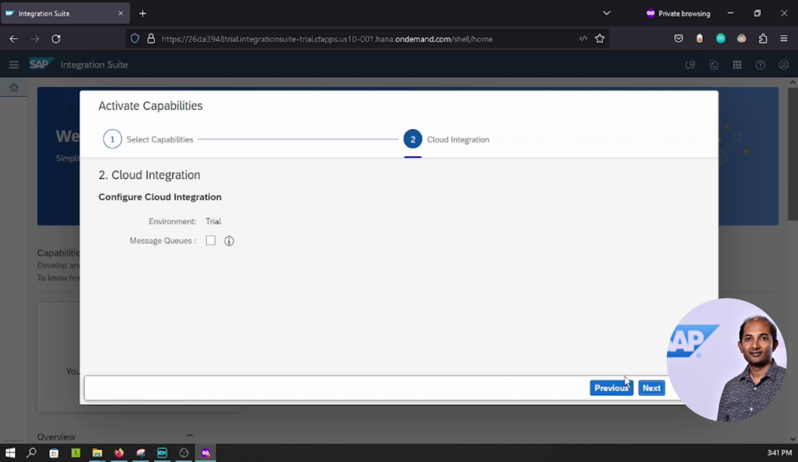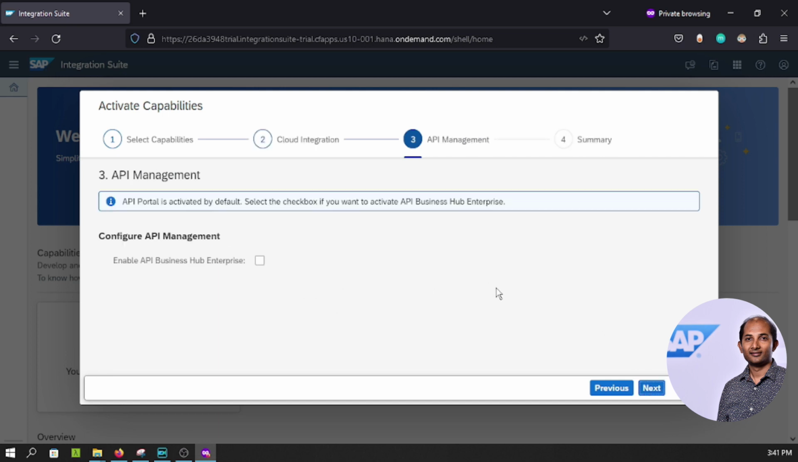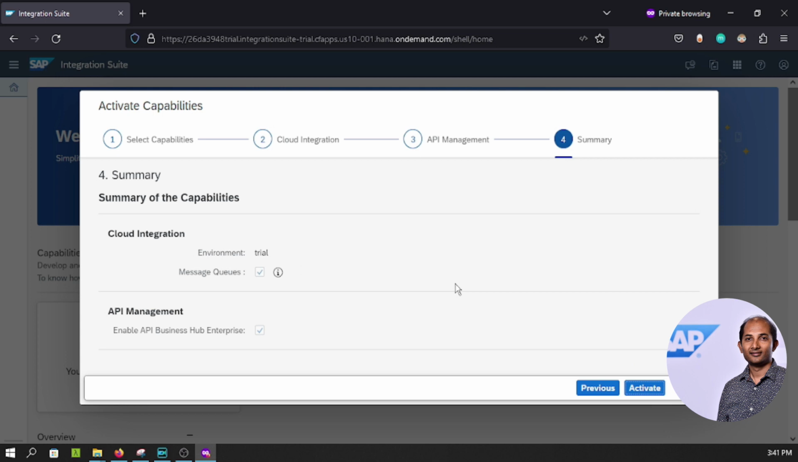Click on next. Yes, manage message queues we will be using later, so let's select message queues. Yes, enable API Business Hub Enterprise, we need that. This will give you a summary of what we have selected, and then click on activate. All right, so I have clicked on the activate button.